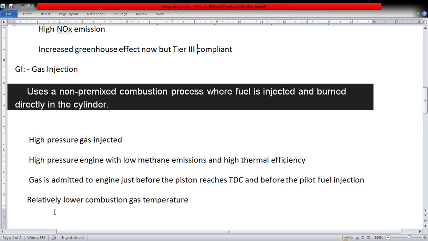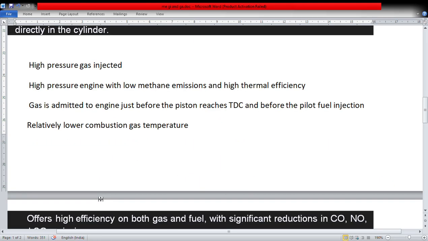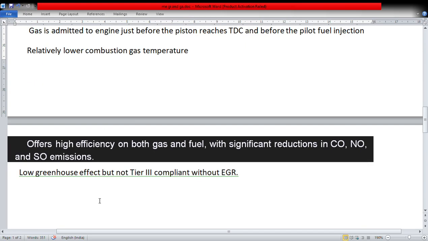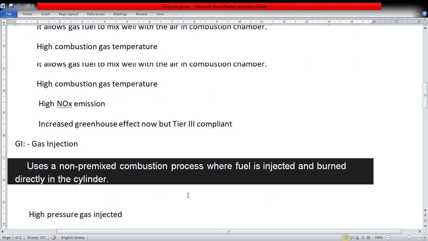They have relatively lower combustion gas temperature. They offer high efficiency on both gas and fuel with significant reduction in carbon monoxide, nitrogen oxide and sulfur oxide emissions, that is NOx and SOx. Low greenhouse effect but not tier 3 compliant without EGR.